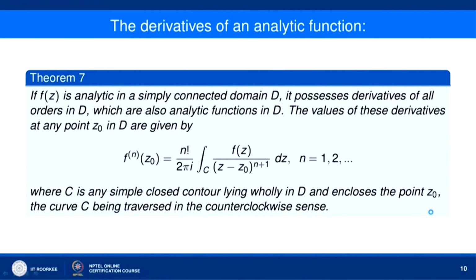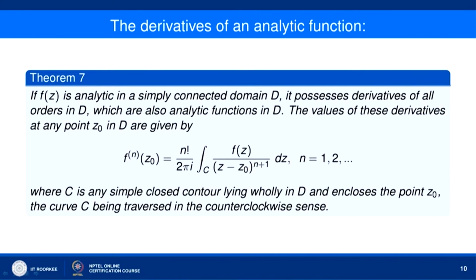Now, we are going to prove it. So, if f z is analytic in a simply connected domain D, it possesses derivatives of all orders in D which are also analytic functions in D. The values of these derivatives at any point z naught in D are given by f n z naught equal to n factorial by 2 pi I times the integral over C of f z over z minus z naught to the power n plus 1 dz, where n takes values 1, 2 and so on.